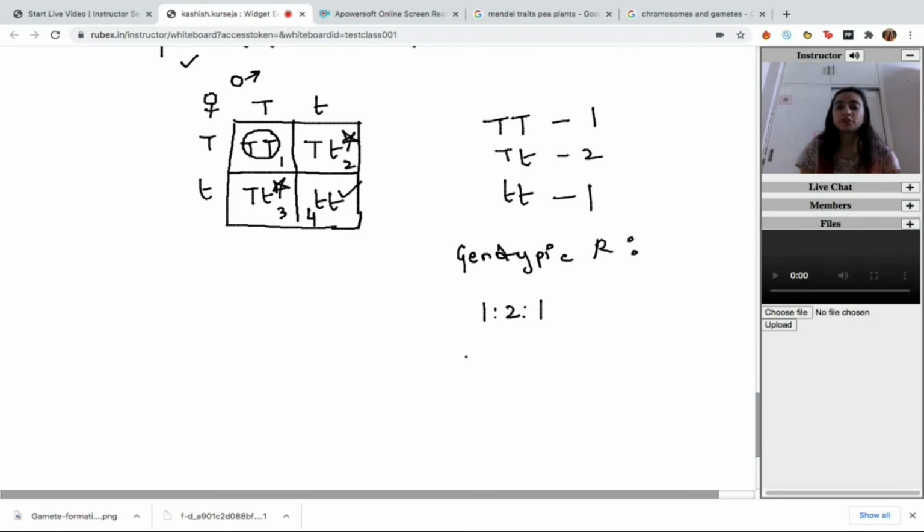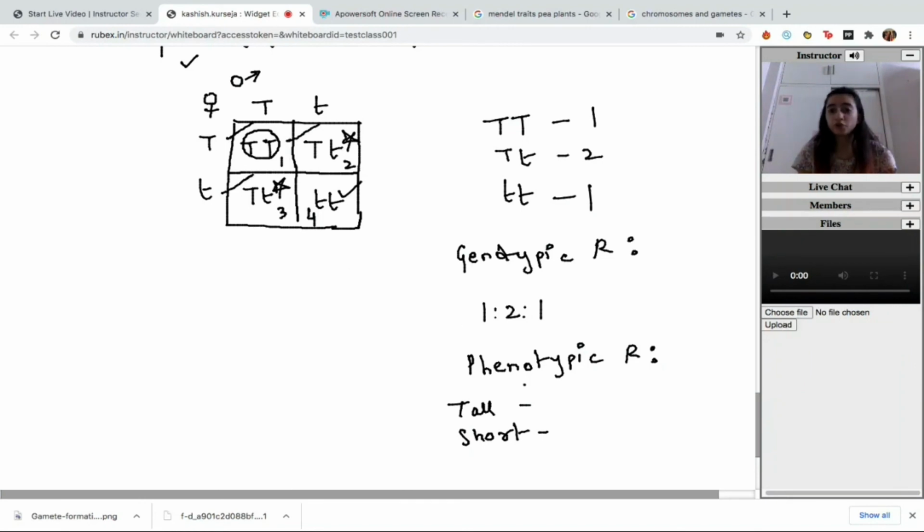We can also calculate the phenotypic ratio, that is how they actually are in appearance. How they look, what they are from inside, that doesn't matter in the phenotypic ratio. Phenotypic ratio talks about the looks of it, that is tall plants or short plants. So let's just count the number of tall and short plants obtained here. So capital T is going to be tall. Capital T small t is also going to be tall. And this is also going to be tall. So out of 4, you got 3 plants that were tall.